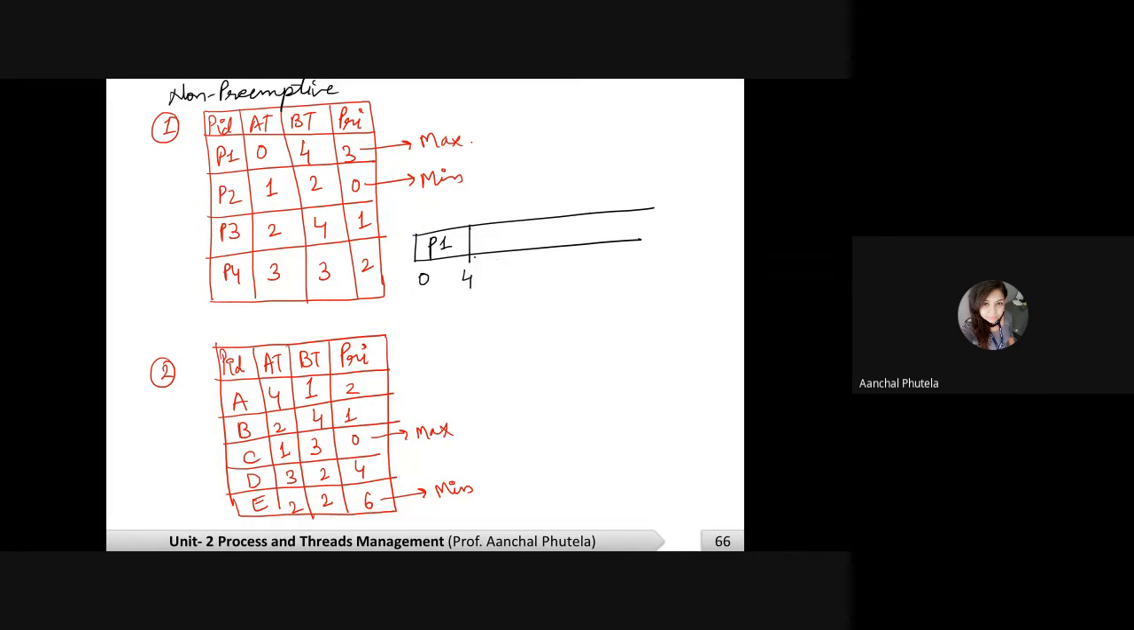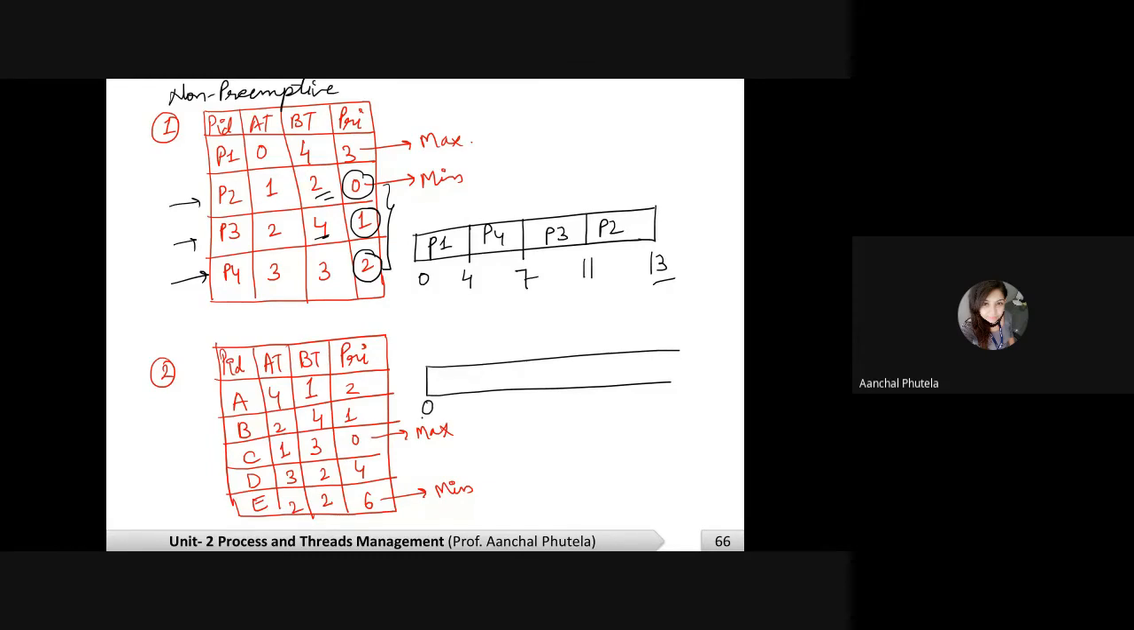After that, till P2, P3 and P4 arrive, who has the maximum priority? P4, then P3, then P2, right? P4, P3 and P2. Done. So P4 with 3 seconds, P3 with 4 seconds, and P2 with 2 seconds. Very simple.